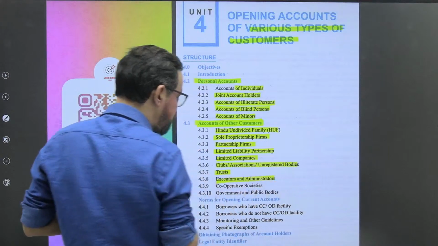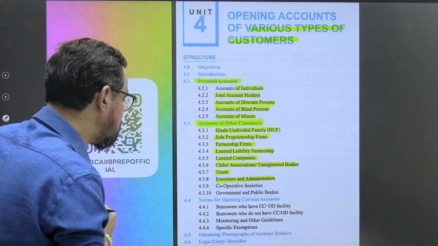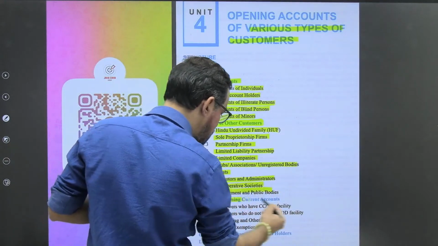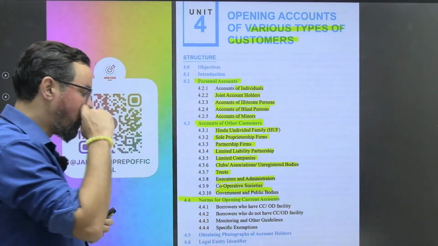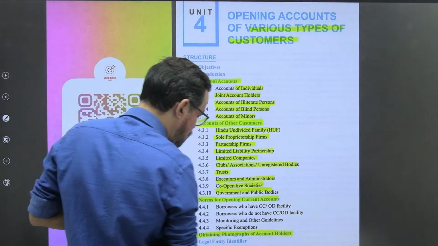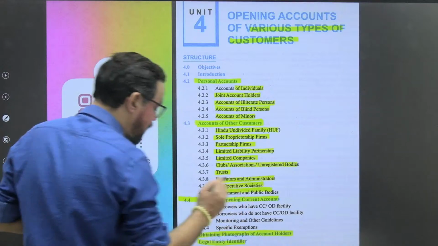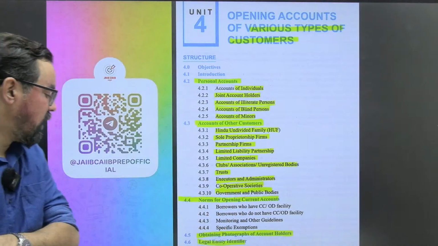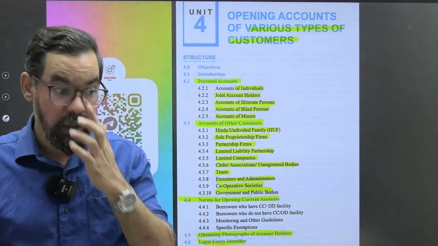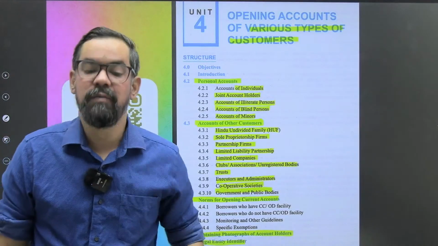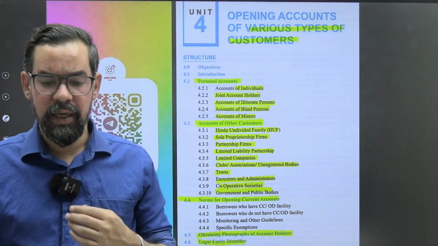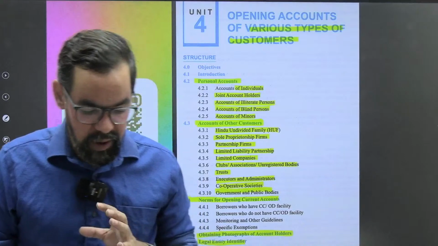Then we have executors and administrators, cooperatives, government and public bodies. The third subtopic is the norms for opening current accounts, obtaining photographs of account holders, Legal Entity Identifier, LEI, and the summary part. This is the overall course content, and with the help of MCQs, we will discuss these subtopics and try to cover the maximum portion.